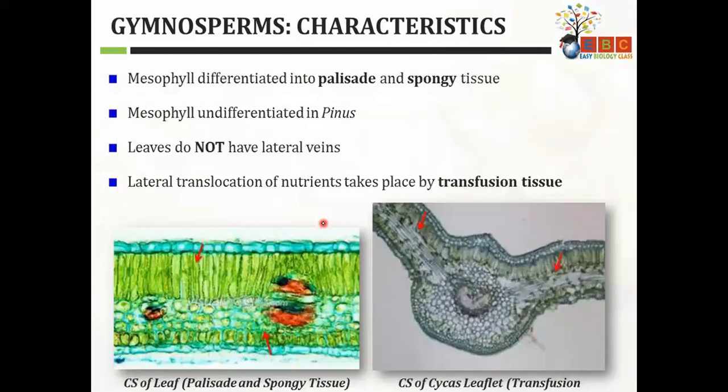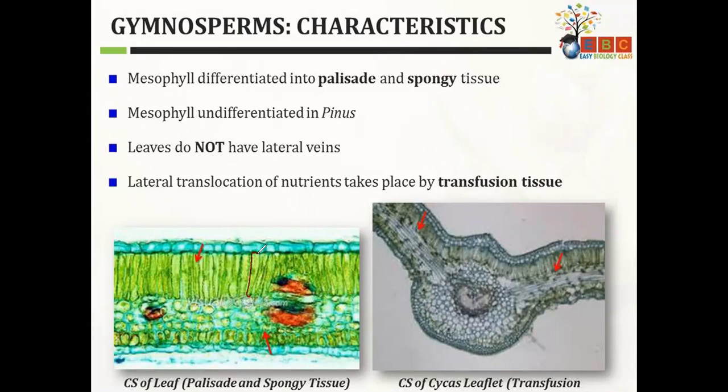So let us talk about the internal part. If you take a cross section of the leaf, the leaf cross section shows quite well differentiated cells. You can see two types of tissue over here.